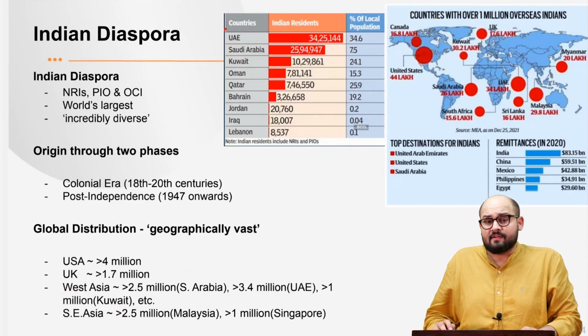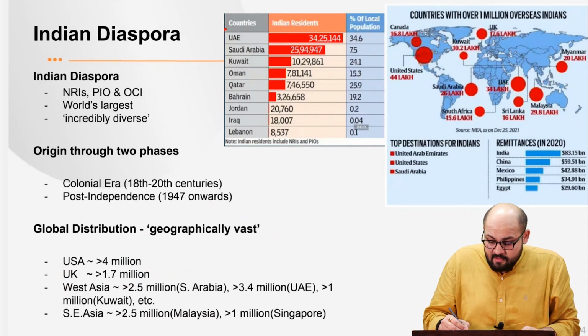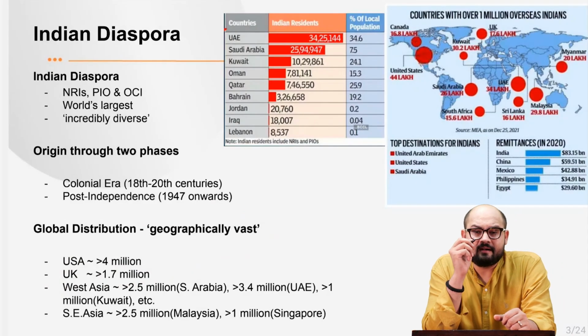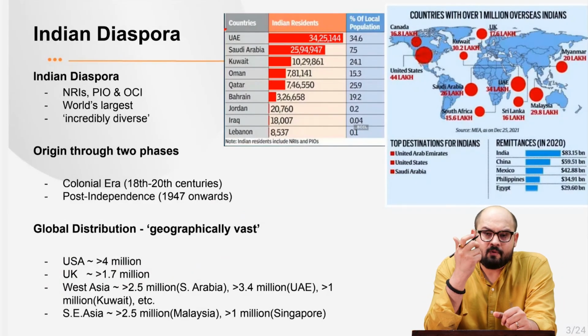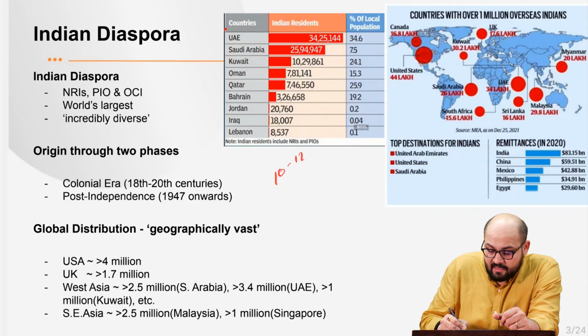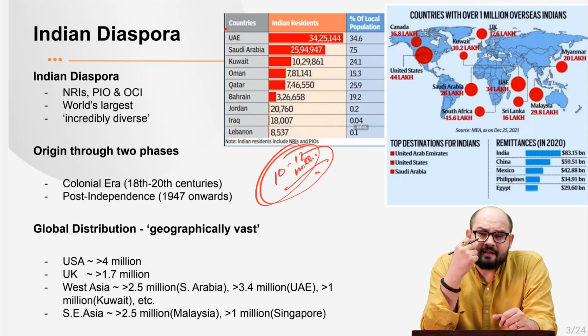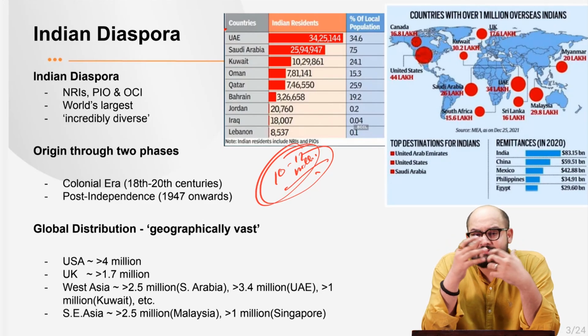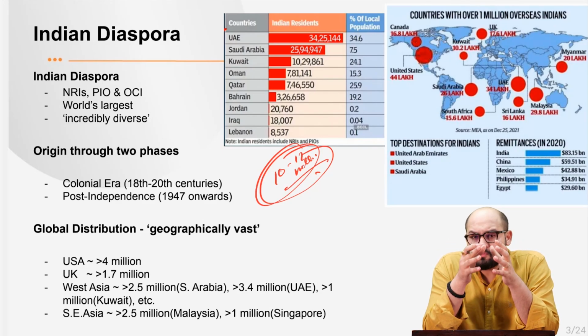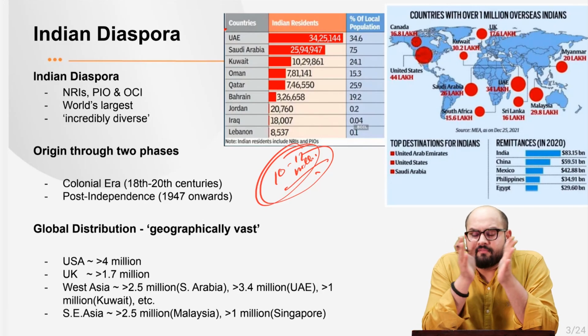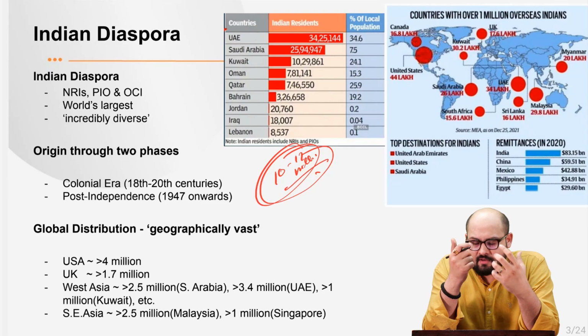Now, before we talk about West Asia, I'd like to give you some numbers. First, the total number of Indian diaspora, or Indian migrants, in West Asia is around 10 to 12 million, right? And West Asia is a region which, as we all know, is socially restricted, right? And most of the countries in the Gulf, that is West Asia, are actually oil driven economies, right?